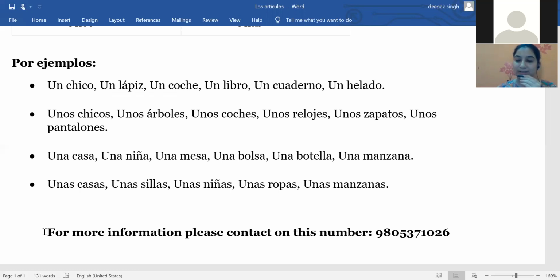So the rule is that any noun that ends with o, and any noun that ends with a consonant, is a masculine noun. So this is particularly for the gender.